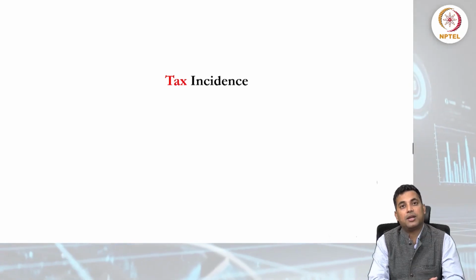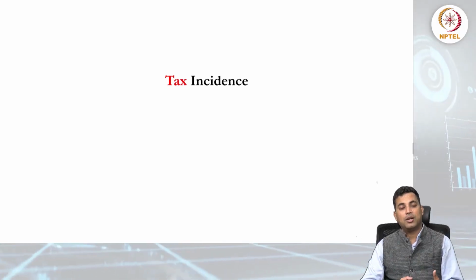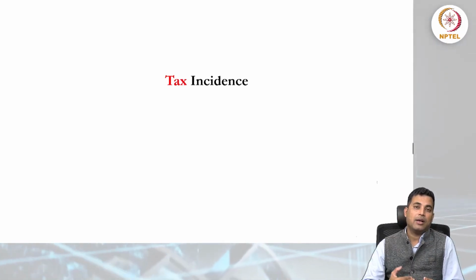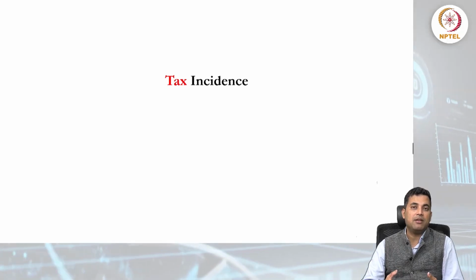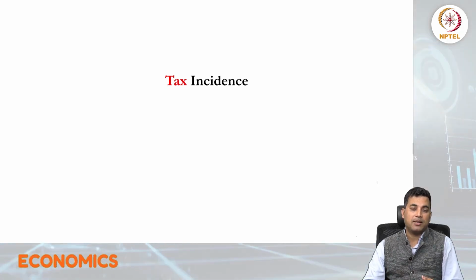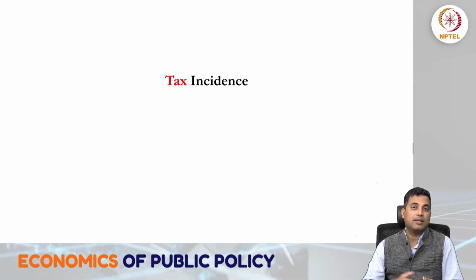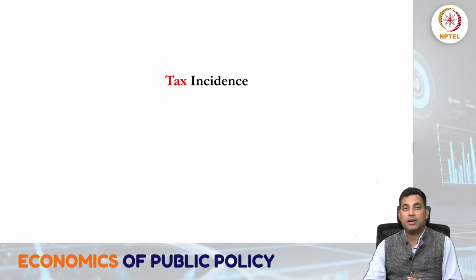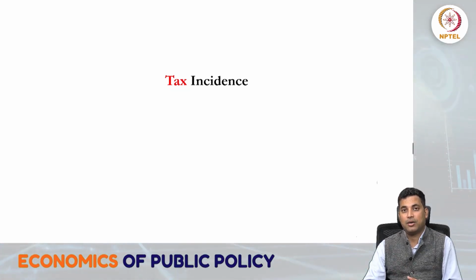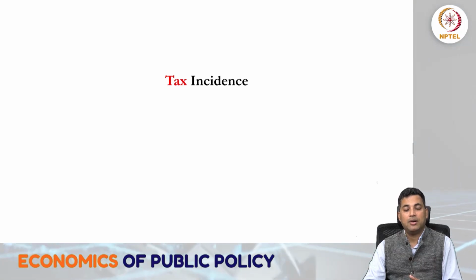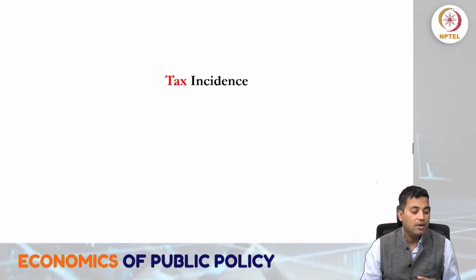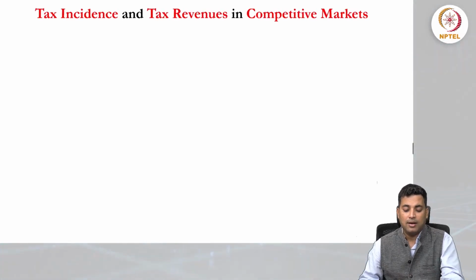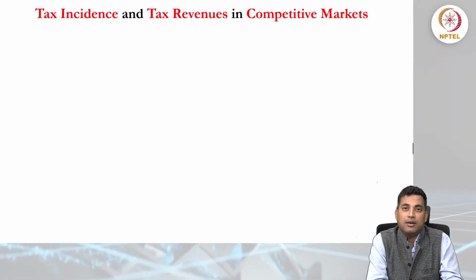In this particular discussion, we'll also talk about the imposition of taxation in different types of markets. We'll begin with perfectly competitive markets, and then we'll also show how it happens when we impose the tax in imperfect markets, or monopoly and other markets, where the demand functions are different, right? So we'll begin with that.